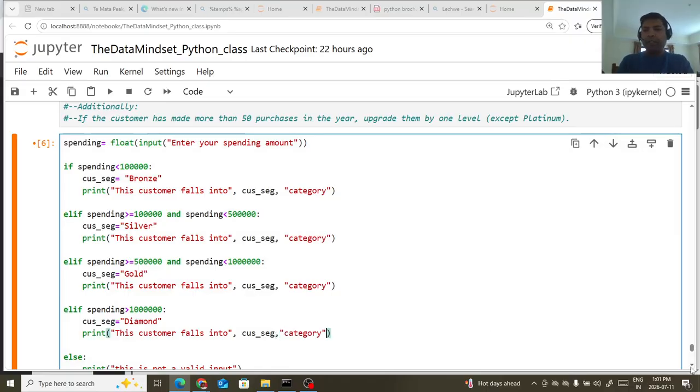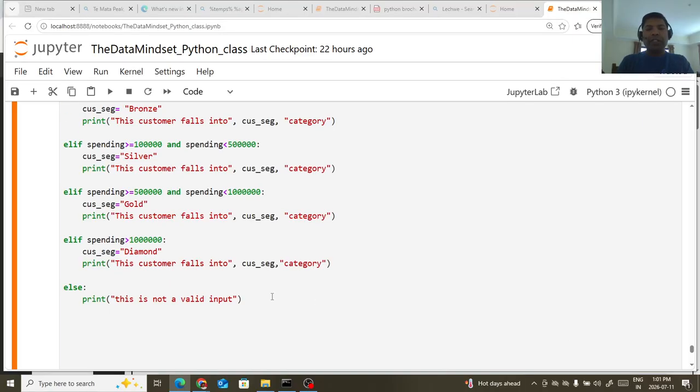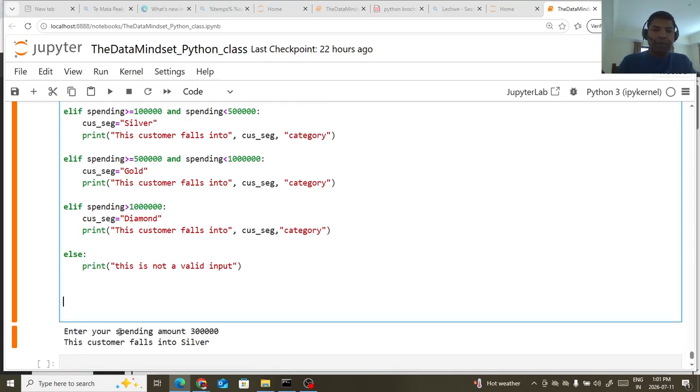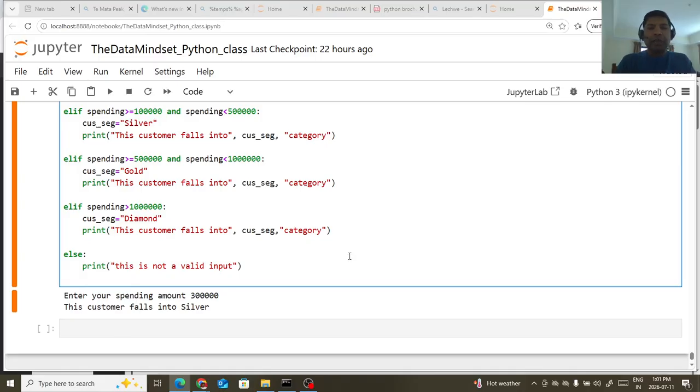All right, so this is very interesting, guys. You have to understand where you can fit your logic, you can make your conditions more meaningful, and try to capture all possible scenarios, so that your program looks more mature and can accommodate all possible conditions.